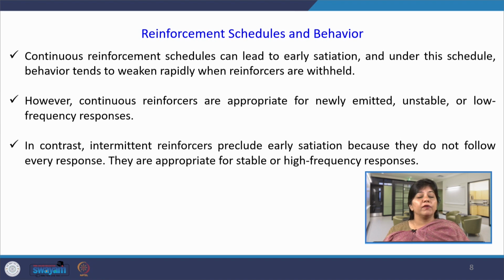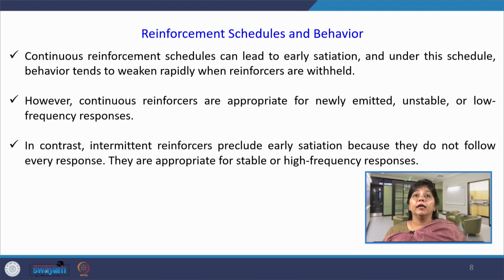This is more effective when new behavior has to be learned or undesirable behaviors have to be weakened, eliminated, and more desirable behavior has to be made stable. This is more applicable in situations where the learning and the participants are new and they require the particular behavior to become more stable.